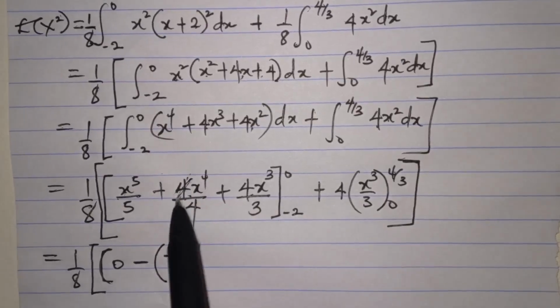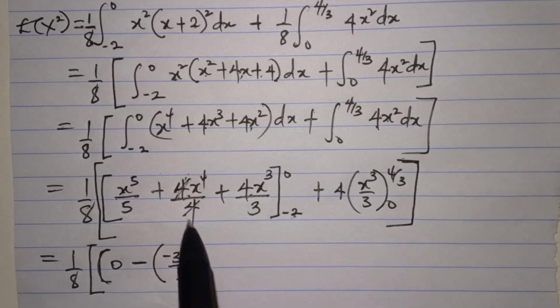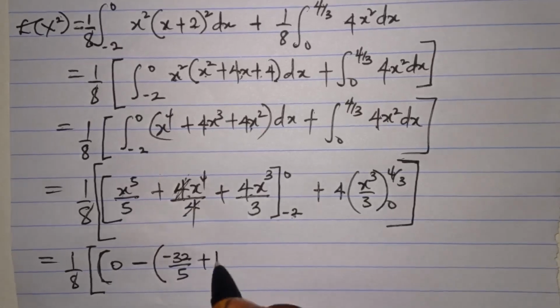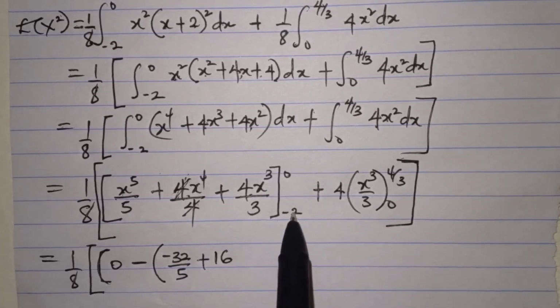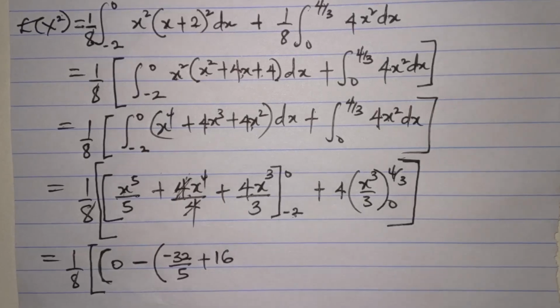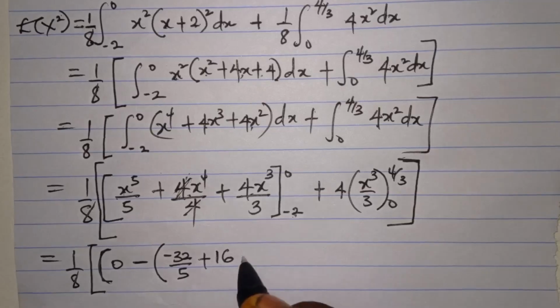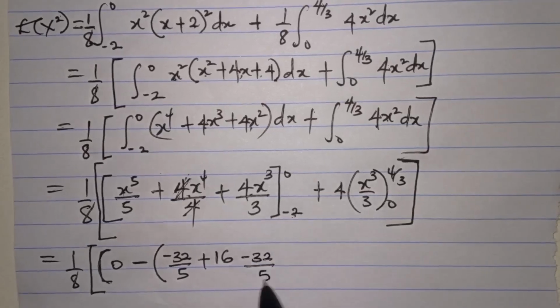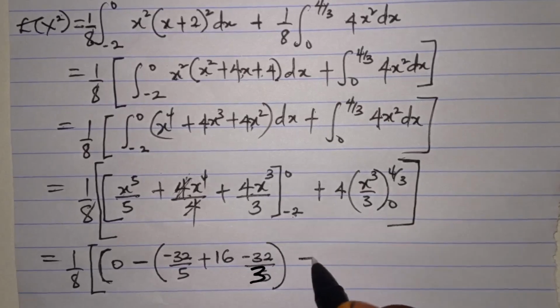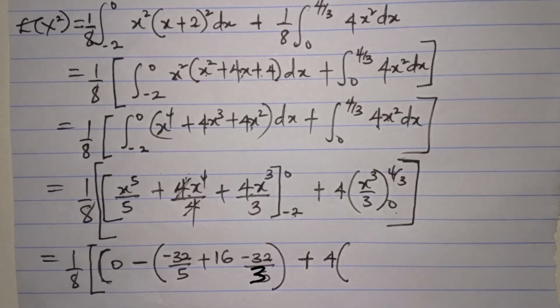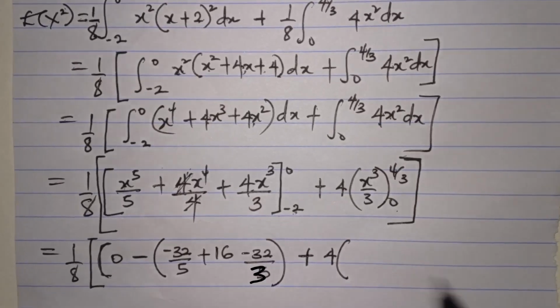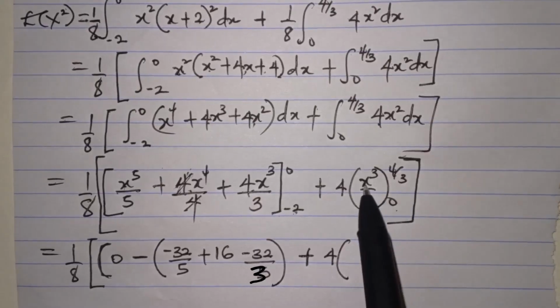4 will cancel 4. Minus 2 to the power of 4 is actually plus 16. Then this is minus 2 to the power of 3, and that's minus 8. 4 times minus 8 is minus 32. So I have minus 32 over 5. Then this is plus 4 is outside. I will not bother to plug in a lower limit in this case because it's going to give me 0. 4 over 3 will enter here.